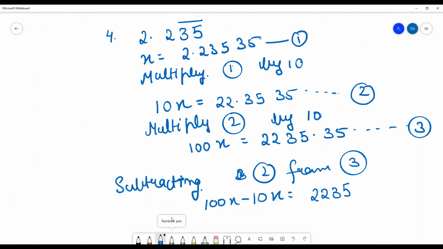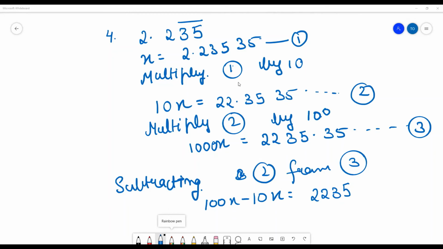So 1 by 10 and 1 by 100 we have to. Sorry, this is by 100, not 10. So this is the 1000x and this is with 2. Why are we taking it by 100? Because we have now two numbers. We have two numbers after the point that are repeating. We have to take care of the numbers which are repeating.